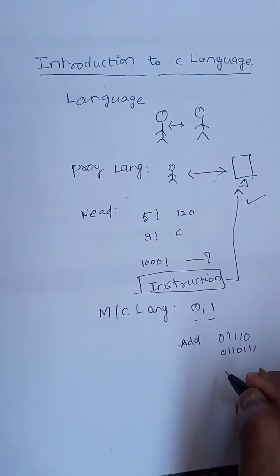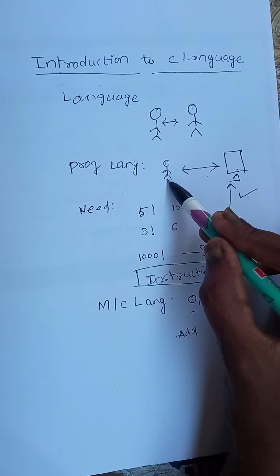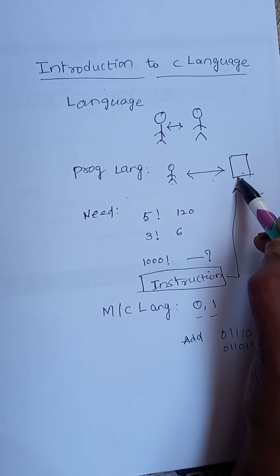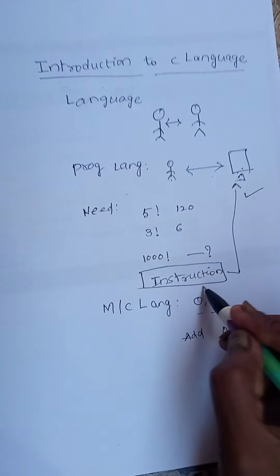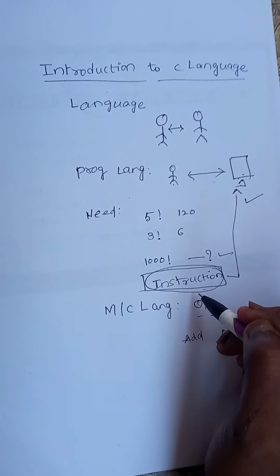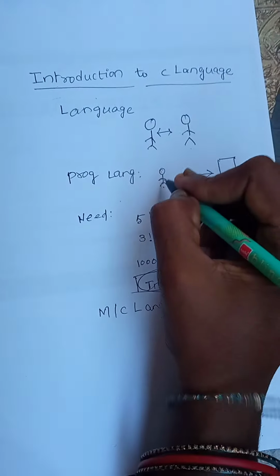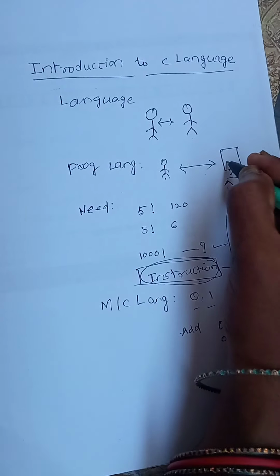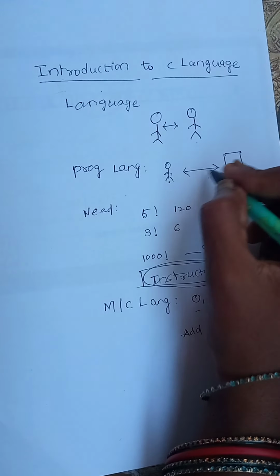Here we have the system and the programming language. This programming language has to be translated to machine understandable language, so that the machine will process the instructions and do the calculation of 1000 factorial. Right? Now here humans know only English, Telugu and other languages, but the system knows only machine language. Now how will the translation be done?